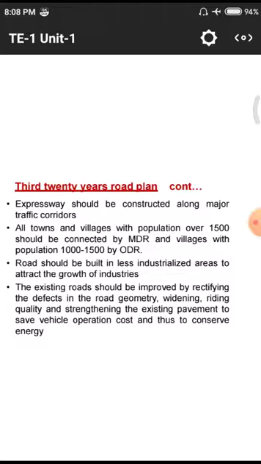So what is the total length we need to construct? What is the estimated amount of the project? That means the cost we need to bear to build those roads. All those points we need to understand first.